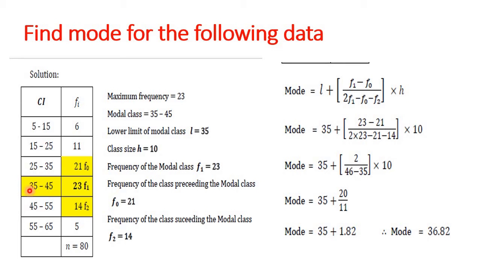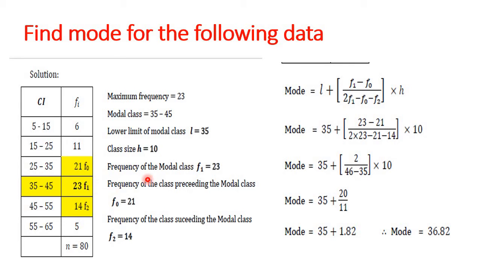Here 35 is the lower limit. So the modal class is 35 to 45 and the lower limit of the class is L is equal to 35. Then find the class size or height of the class interval, which is equal to 10. Here the upper limit of one class interval is repeated as the lower limit of the next, so the size of the class becomes 10.